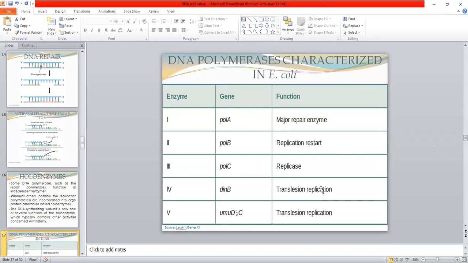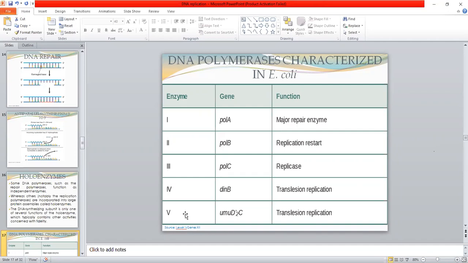During translesion replication, where there is some incorrect or damaged DNA strand, it is bypassed during the replication process, and this replication is under the control of the two polymerase enzymes, polymerase IV and V. So this is the detail about the different DNA polymerases which have been characterized in Escherichia coli.